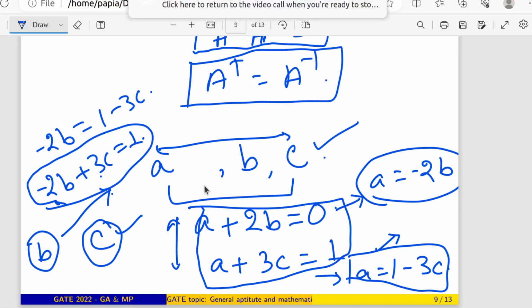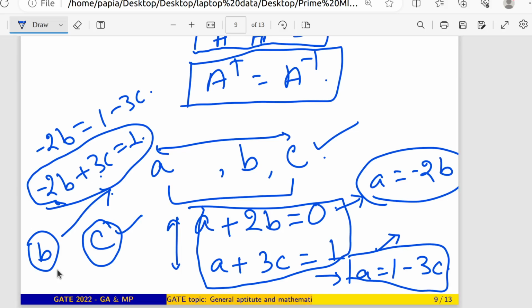So previously, if A, B, C were there and no equation like A plus 2B equals 0 or A plus 3C equals 1, that type of equation was not there, that means I have only A, B, C and those three variables should be free independent variables. But as I already have these two expressions, that means we are reducing the free independent variables to 1. Now after imposing these conditions, I can tell you that if by any chance I can get the B value, I can definitely tell what will be the value for C and what will be the value for A. Do you get my point?